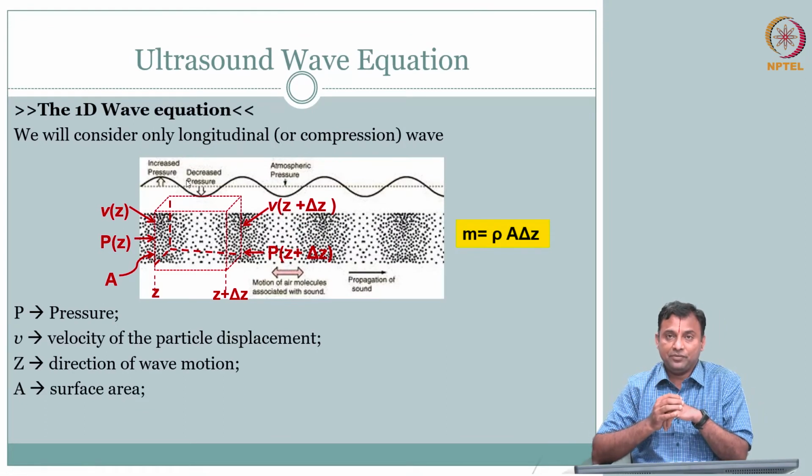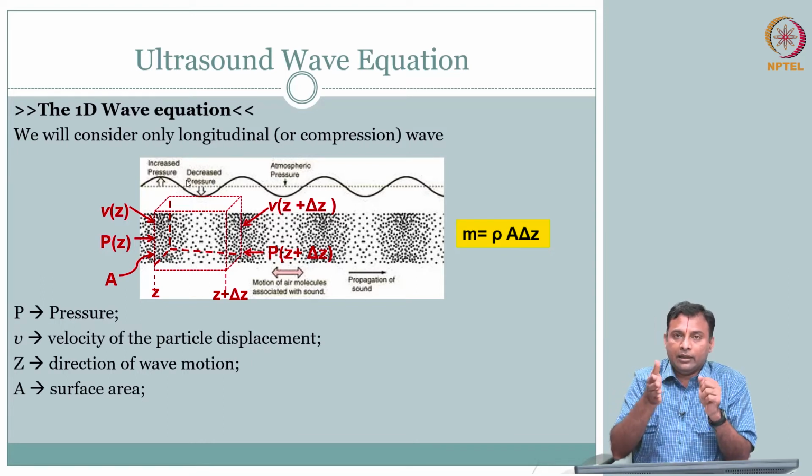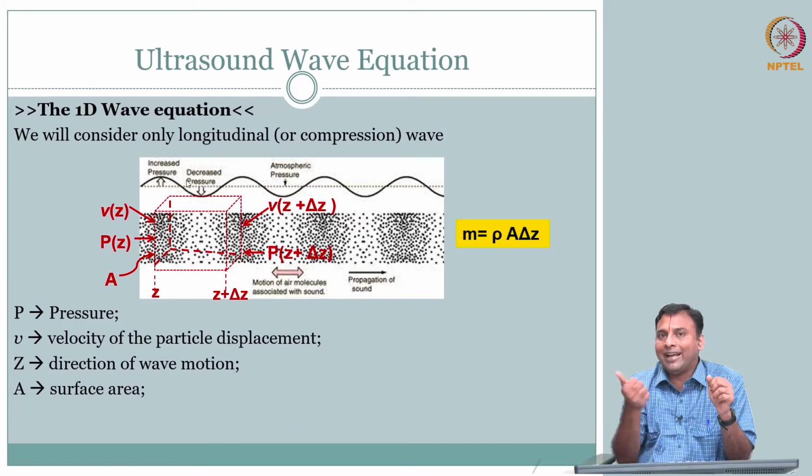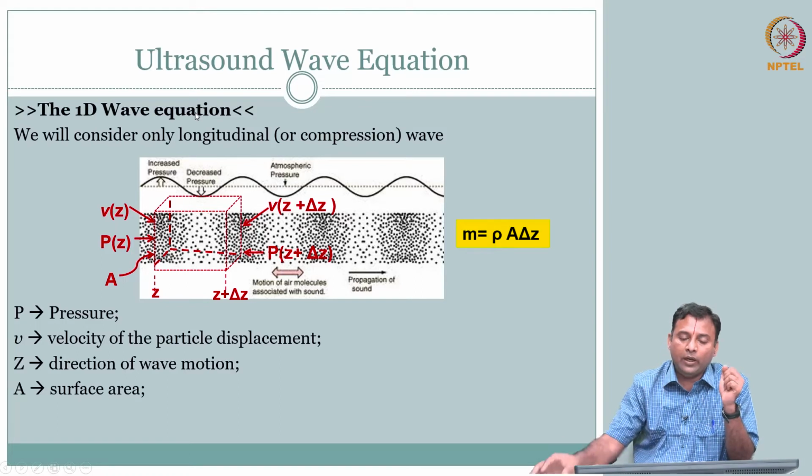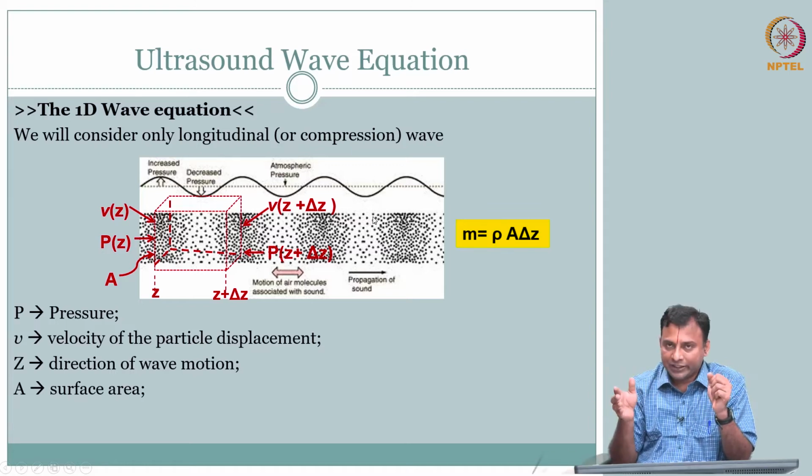plane waves. What is a plane wave? The waves that we talked about, 3 dimensions x, y, z, pressure is changing. We will talk about a particular plane where it is all of the same pressure. It is changing only in one direction. So we will talk about the 1D wave equation, that is the wave is traveling only in one direction. In this case we talked about it in z direction. So the wave is moving in z direction.